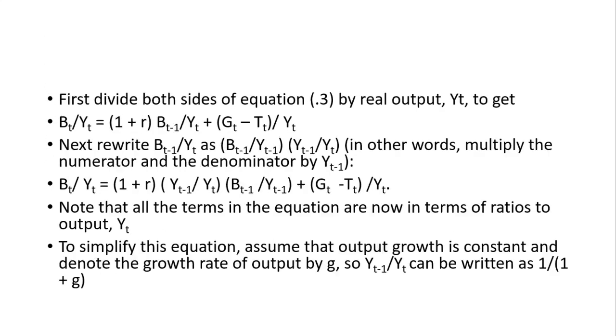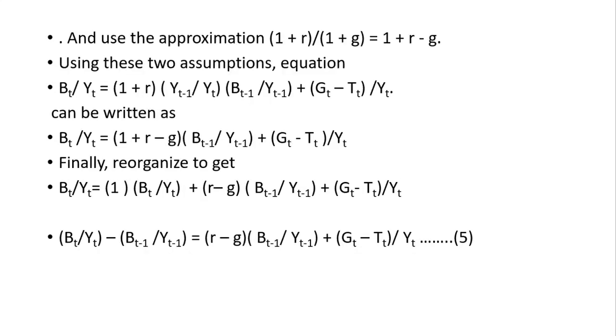And we have (1 + r)/(1 + g). So (1 + r) into Yt-1/Yt becomes (1 + r) into 1/(1 + g), that is (1 + r)/(1 + g). That is again approximated as 1 + r - g, because g comes in the denominator.